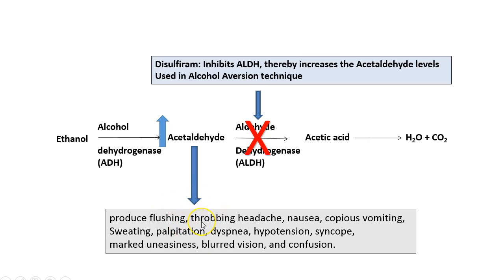So these are the unpleasant side effects which a patient has to go through if the patient accidentally takes disulfiram or disulfiram-like agents along with alcohol. Hence, disulfiram is mainly used in de-addiction of alcohol as an alcohol aversion technique. But in this, a patient has to be completely committed to leave alcohol.